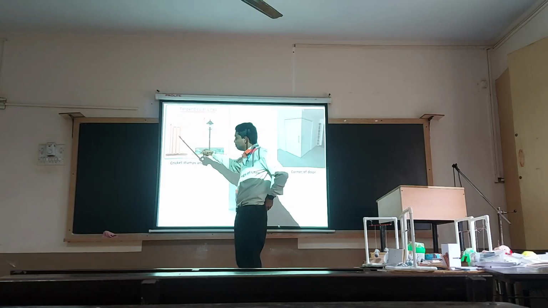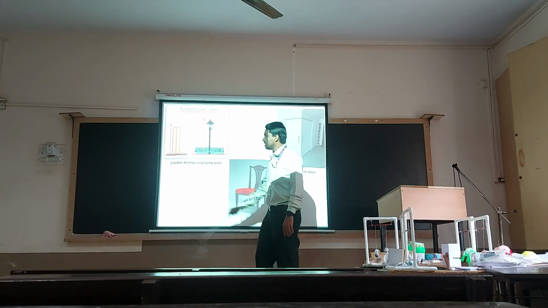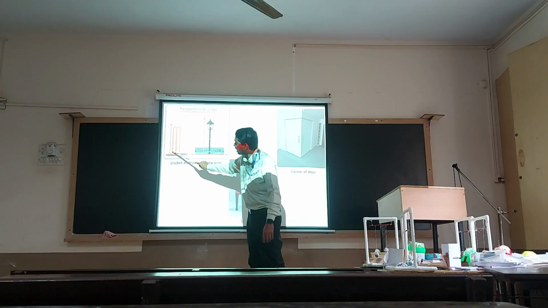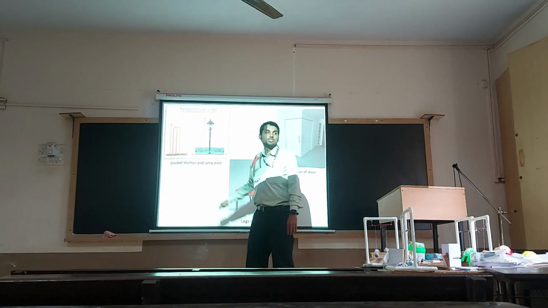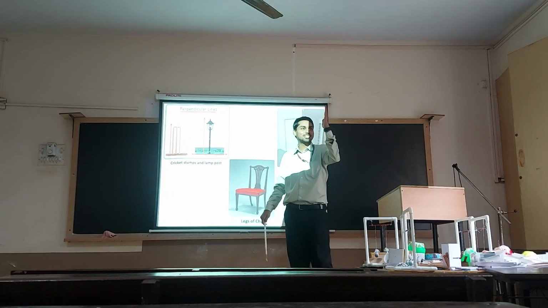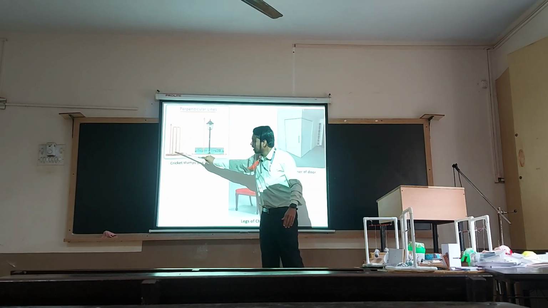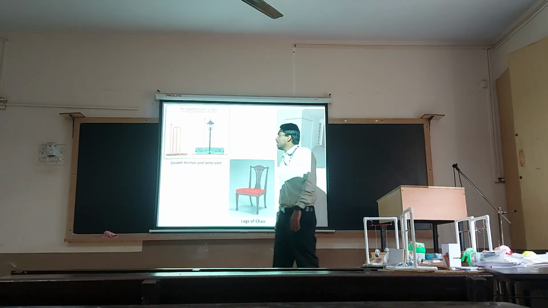I have put the stumps, I have grounded them on a cricket ground. You can see that the stumps are exactly perpendicular to the ground, so they are making exactly 90 degrees. Will the stumps be slant or straight? Straight, right? So they are making exactly 90 degrees with the ground.